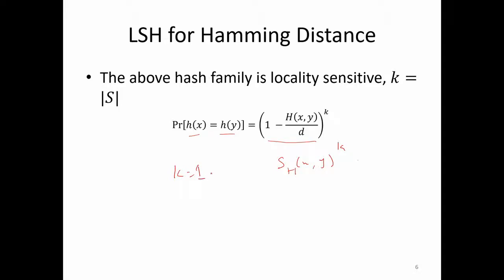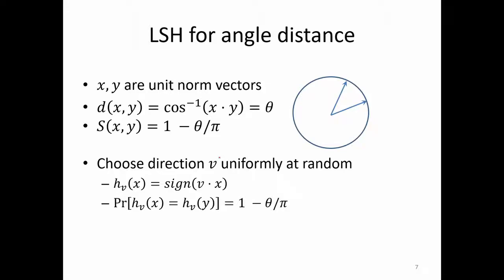So you have at least one similarity function where you can get this LSH family, which conforms to the Charikar definition. One more such similarity measure is the cosine similarity.